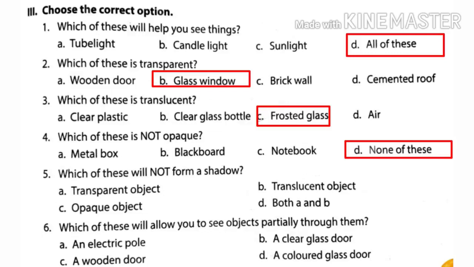Fifth one is which of this will not form a shadow? Transparent object, translucent object, opaque object, both A and B. The correct answer is transparent object. Transparent object will not form a shadow.